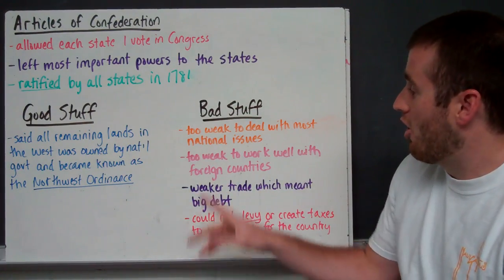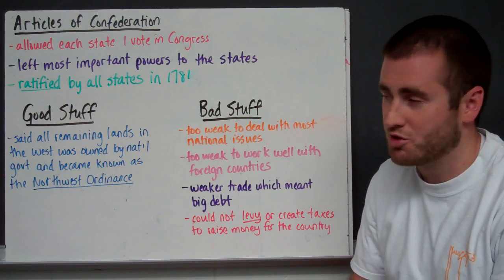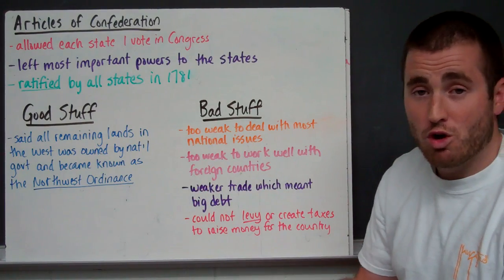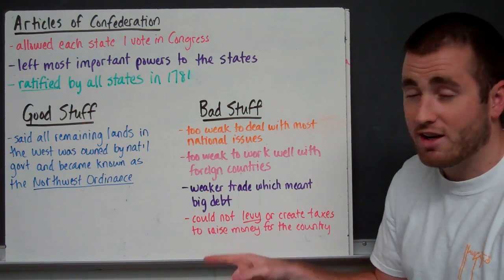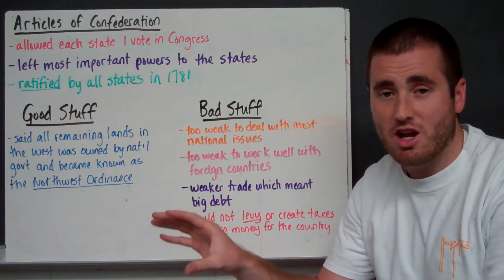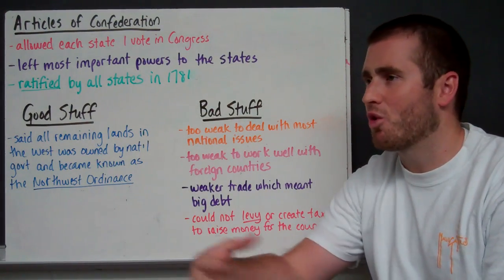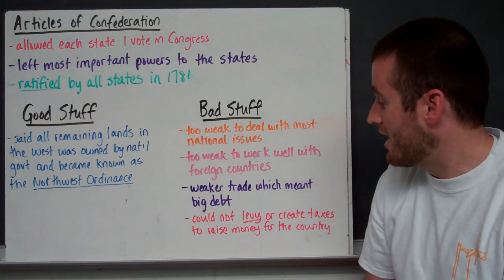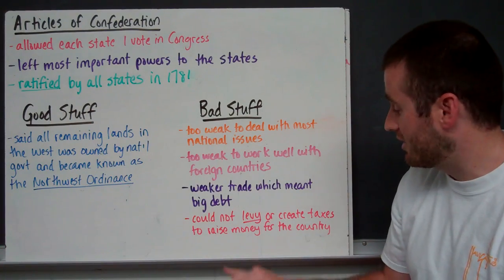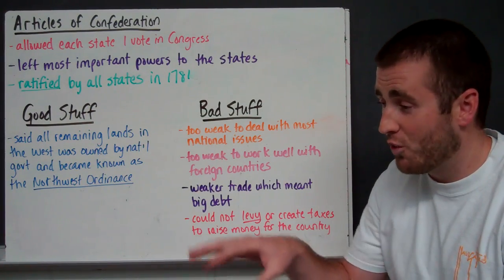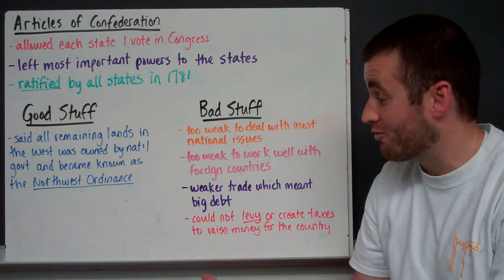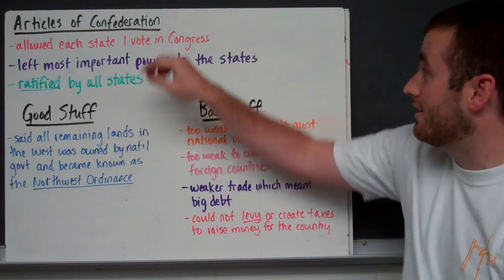Now the bad stuff. All right, we were too weak to deal with most national issues. It was hard to have an international voice when our national government was so weak. All right, we were too weak to work with foreign countries because our weaker trade gave us a bigger debt. All the states were trying to trade, but in reality, foreign countries don't want to work with an individual state. They want to work with our country. They want to see what they can get the best out of. So we had weaker trade and an inability to work with foreign countries. And we also couldn't levy taxes, which means we couldn't raise money. There was no way to tax all the people in the nation, so we couldn't raise money to pay for things. So the national government was in a lot of debt.